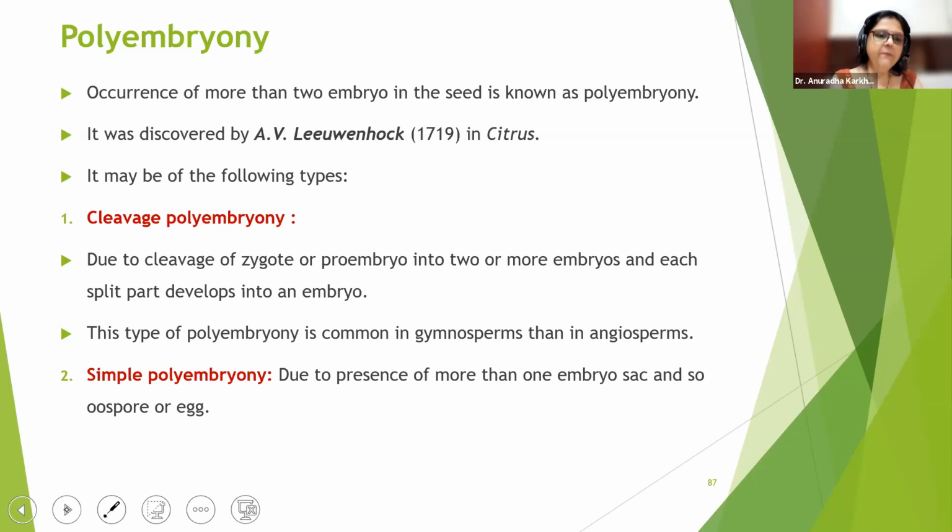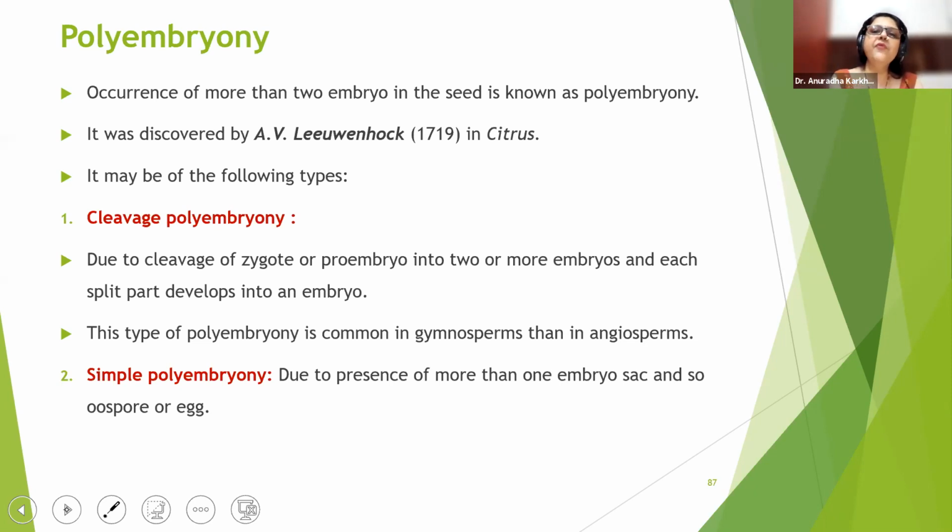Cleavage polyembryony, due to cleavage of the zygote or proembryo into two or more embryos, and each split part develops into an embryo, just like how we have homozygotic twins. During the blastomere formation, the two separated blastomeres will develop as two individual embryos and they'll give rise to twins.